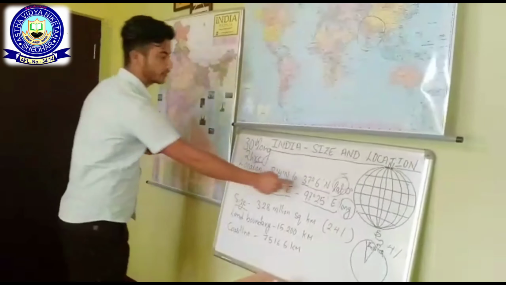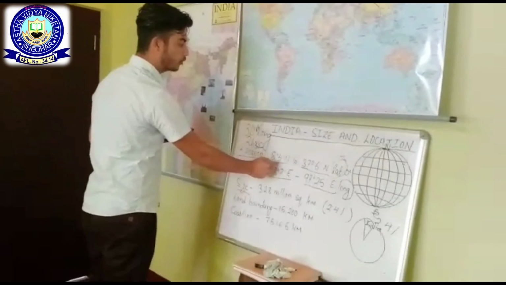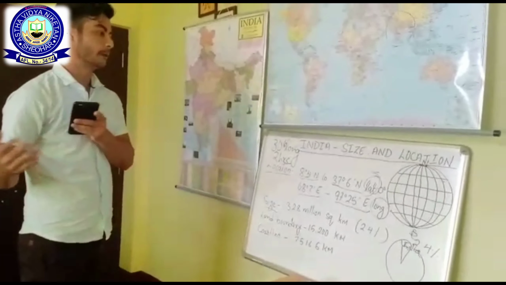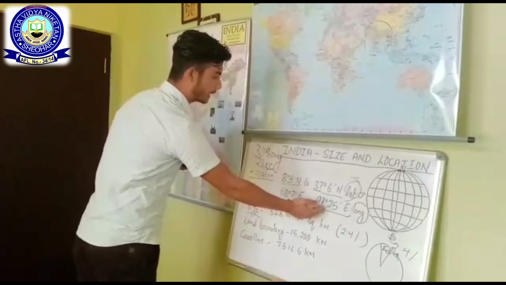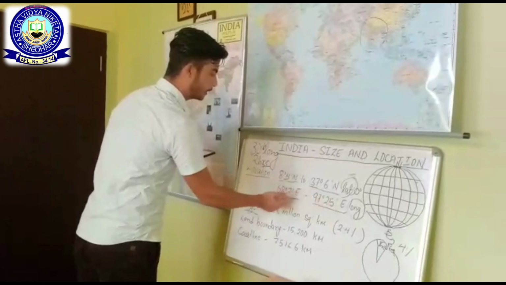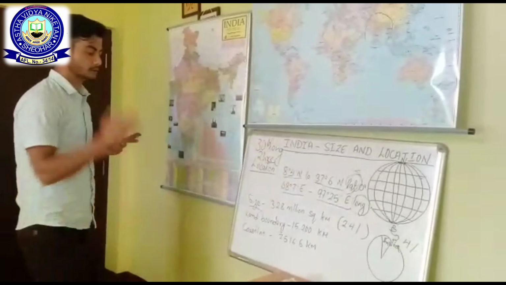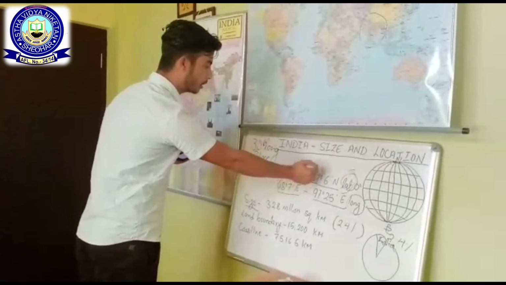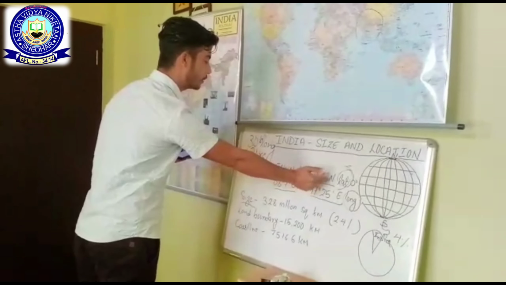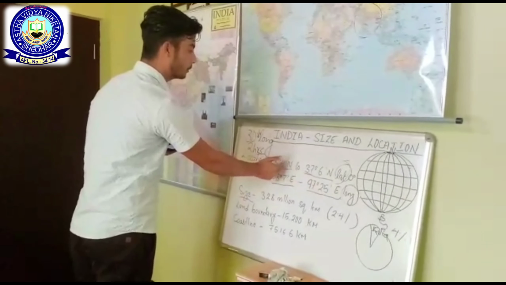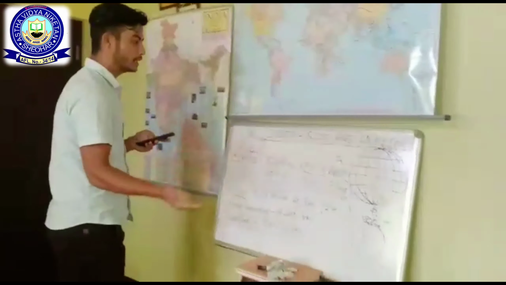If you subtract 8 degree 4 minutes north from 37 degree 6 minutes north, you will get a value around 30 degree.